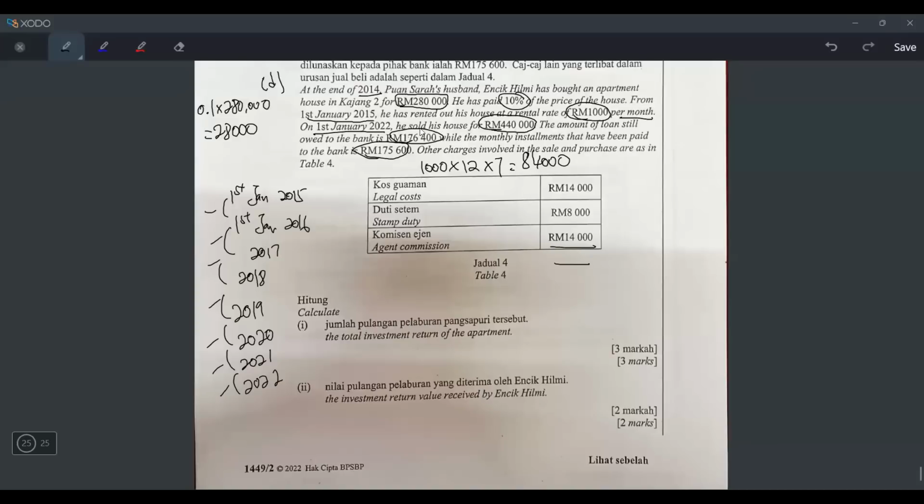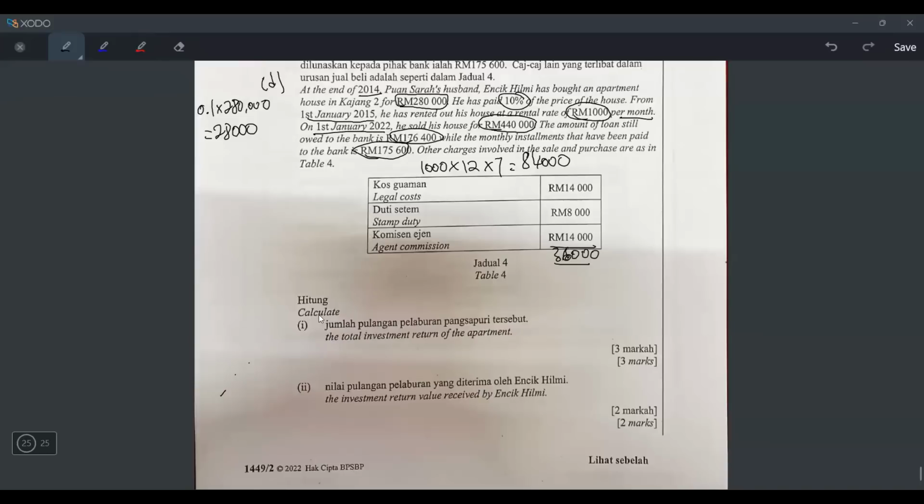And then what else? So I will erase this. Now I think I can also count the total. What about this one? The 14000, 8,000, 1400. I think I'll add all this together. But this is duit yang keluar. 14000 plus 8,000 plus 1400. Why do I add them together? And why do I call it the duit yang keluar? Because these are all the extra charges.